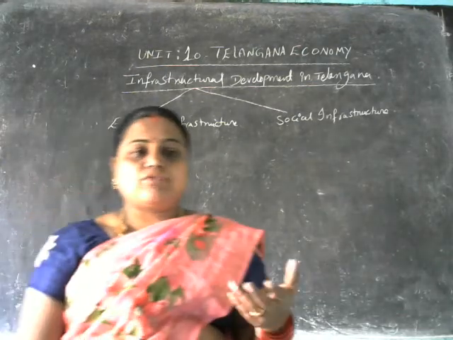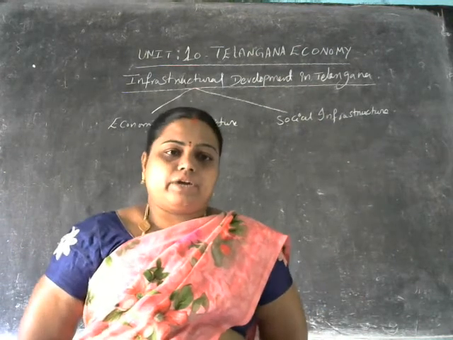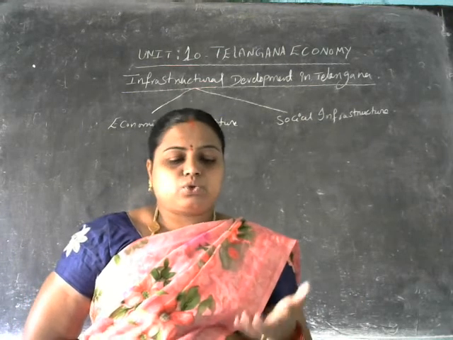So let us know what economic infrastructure is and what social infrastructure is.